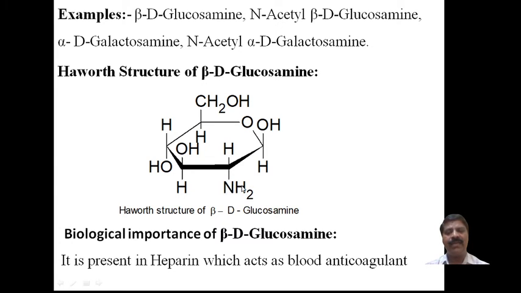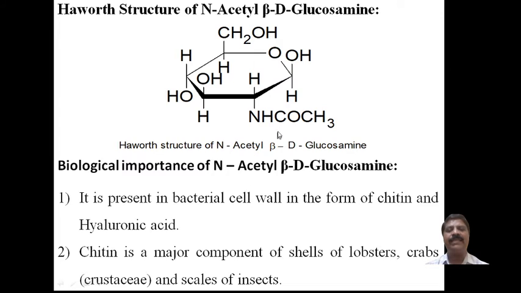It will be NHCOCH3. The acetyl group will be condensed, and that gives N-acetyl beta D glucosamine as the name. This is another derivative, an N-acetyl derivative of glucosamine, or we say the monosaccharide glucose.